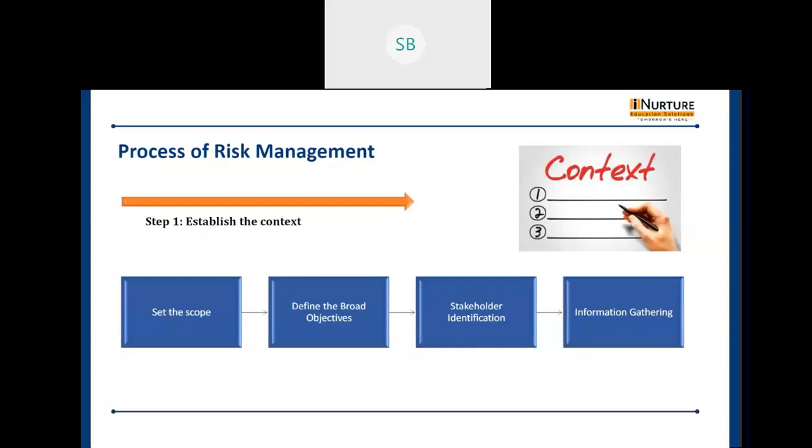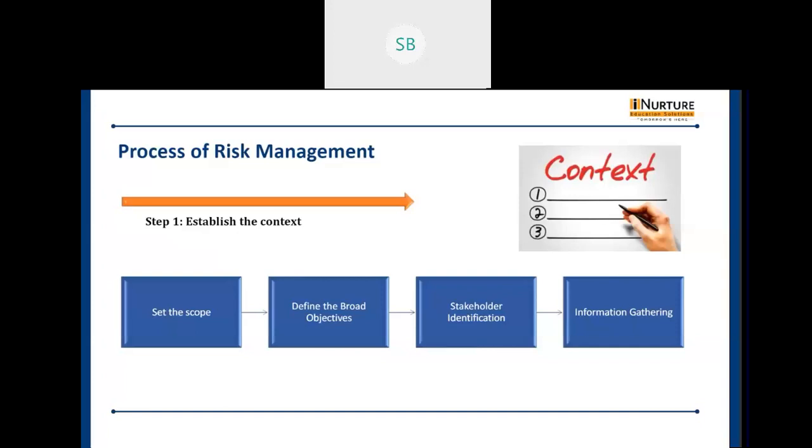Establishing the context has the following four activities. First is to set the scope. Once you have set the scope, you can define the broad objectives, then stakeholder identification, and later information gathering. So what is setting the scope? What is the scope of the organization, and what will be the scope for the risk assessment? How will you assess the risk? It can be any new organizational initiative, or what happens if a new policy suddenly comes in. All these things help in understanding the scope for the risk assessment.